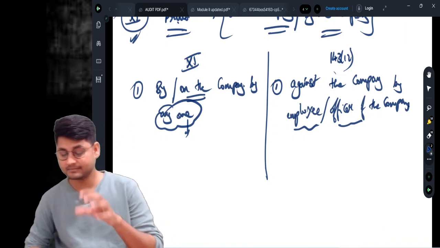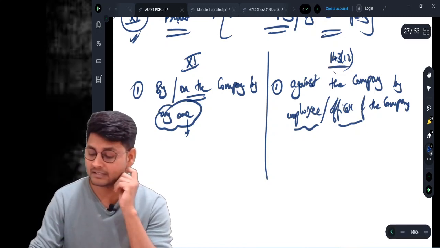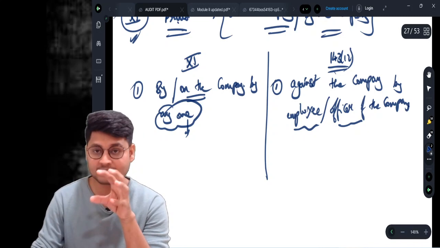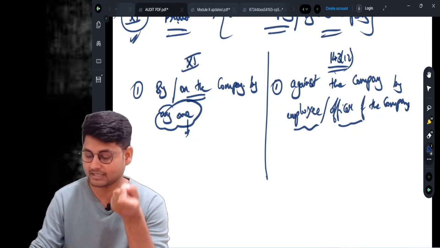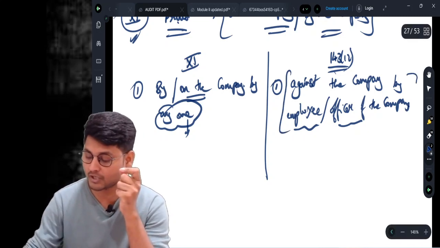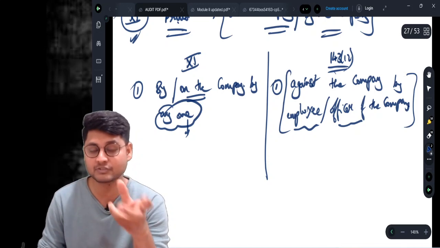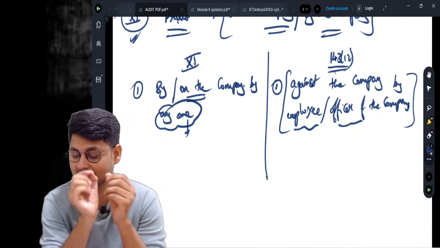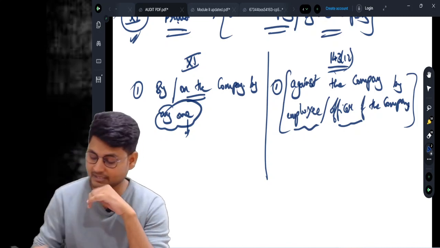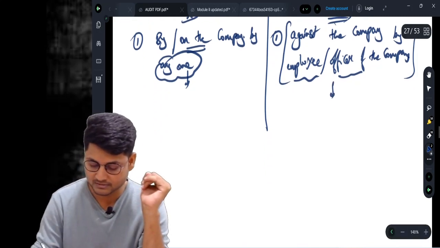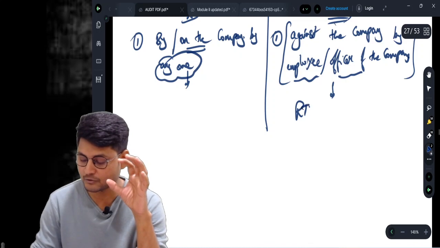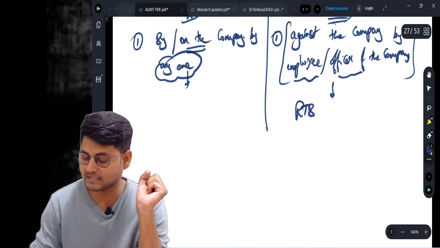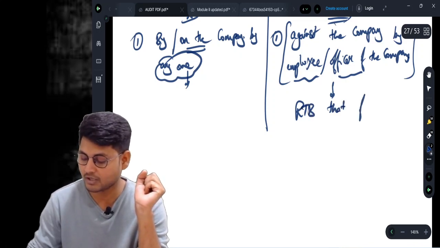And when it comes to 143 subsection number 12, there is one more important point. This must be known to the auditor in the course of performing his duties when he is conducting the audit. That is the significant point you need to identify. He has reason to believe that fraud is in existence.